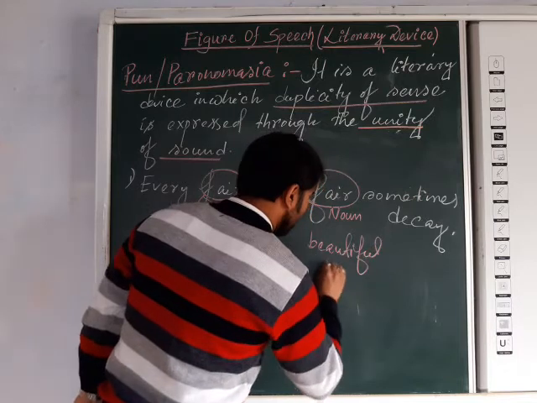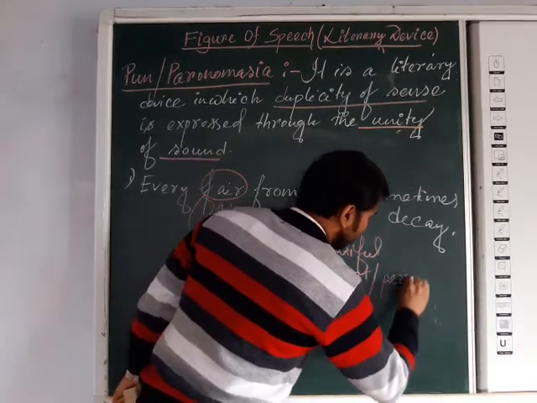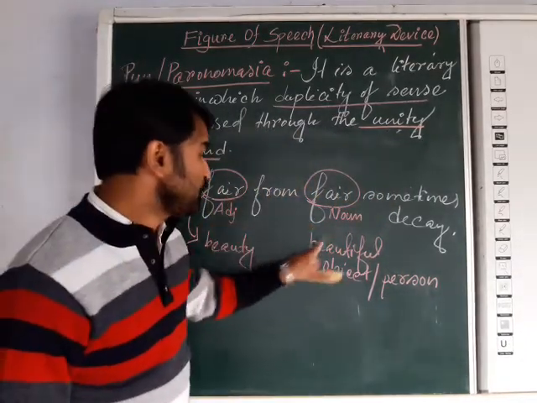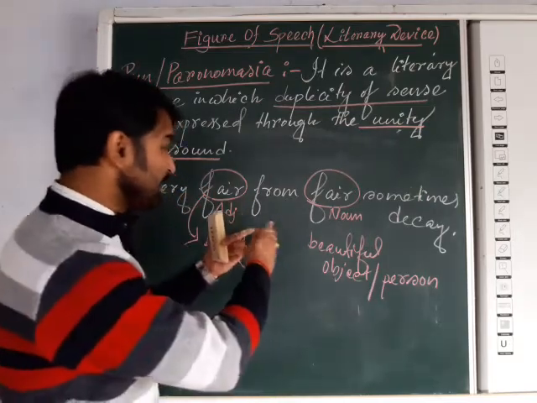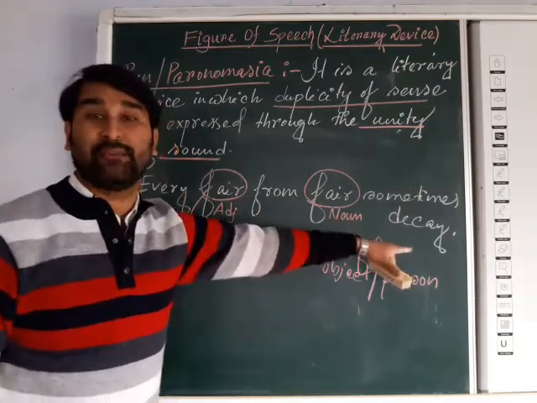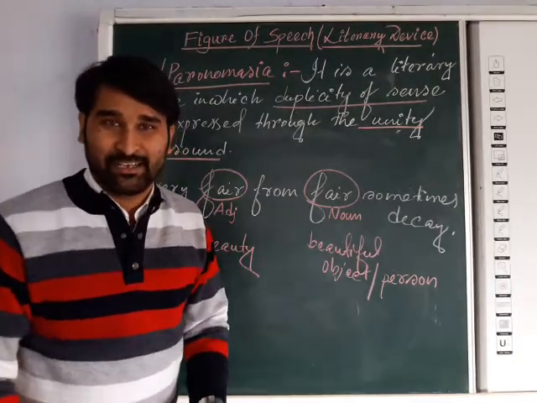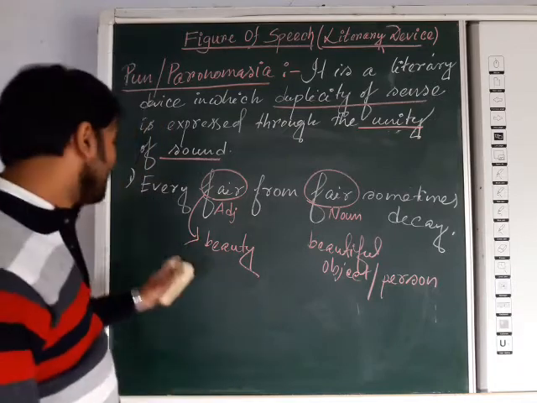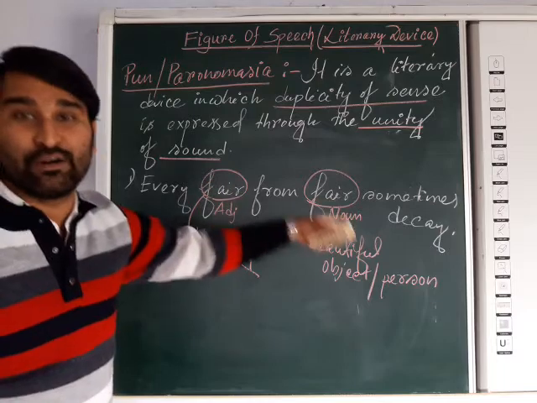Here the noun means a beautiful object or person. So every beauty from every beautiful object sometimes decays, meaning destroyed. Nothing will be permanent in this world. All of us are doomed to death. That's why it is called duplicity of sense expressed through the unity of sound.